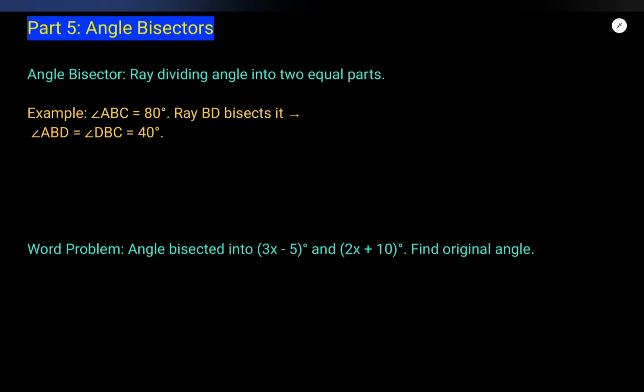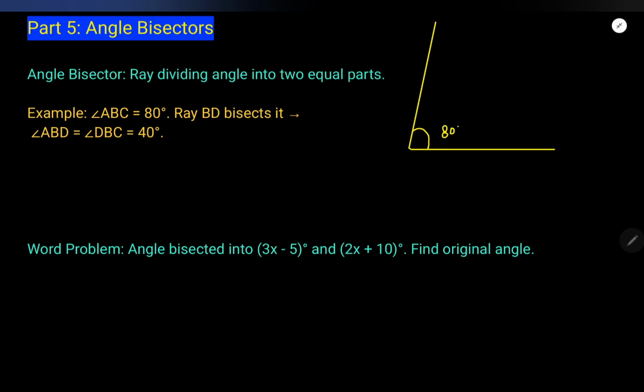What is an angle bisector? A ray dividing an angle into two equal parts. Suppose I have an angle. I draw an 80 degree angle here, suppose. Now this angle is 80 degrees, right?